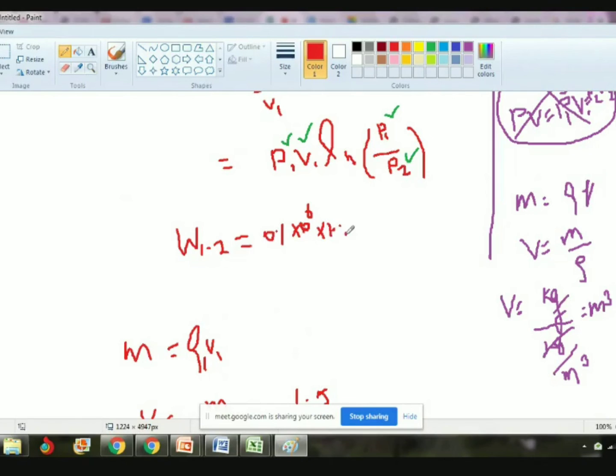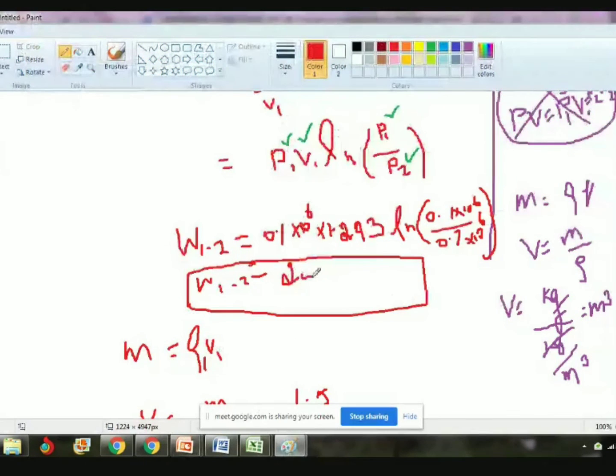V1 is 1.293. ln P1, 0.1 into 10 to the power 6, by P2, 0.7 into 10 to the power 6. So try that one. What is the value? Tell. What is W12? 251.63 into 10 to the power 3.